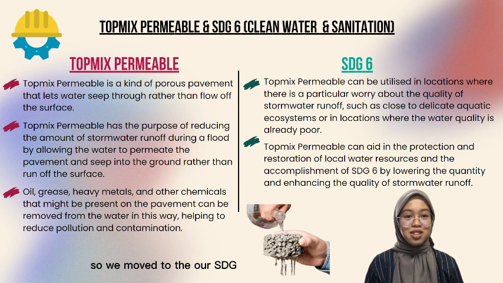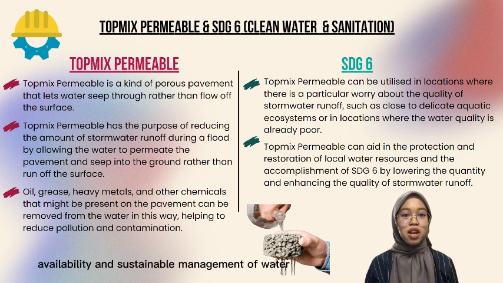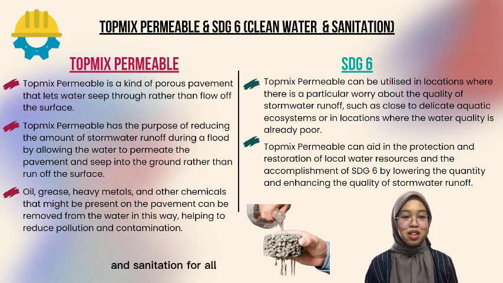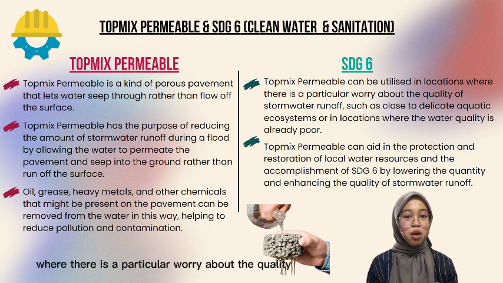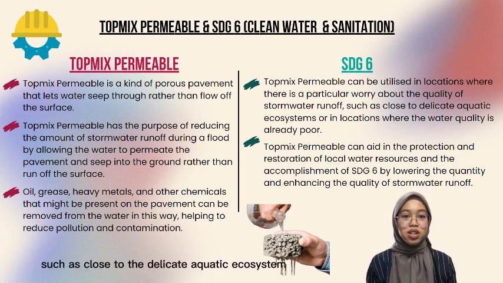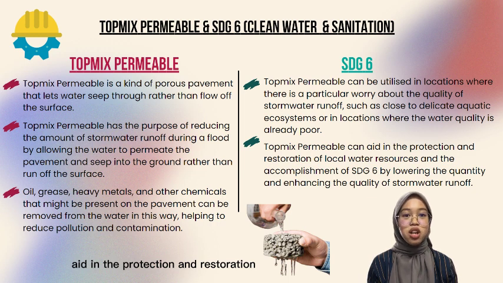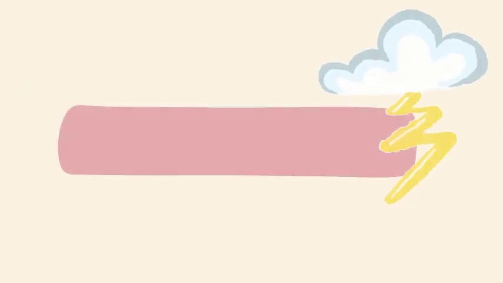So, we move to our SDG. The Sustainable Development Goal, which is SDG 6, is relevant to top is permeable since it aims to ensure availability and sustainable management of water and sanitation for all. Top is permeable can be utilized in locations where there is a particular worry about the quality of stormwater runoff, such as close to delicate aquatic ecosystems, or in locations where the water quality is already poor. It can aid in the protection and restoration of local water resources and the accomplishment of SDGs by lowering the quantity and enhancing the quality of stormwater runoff.